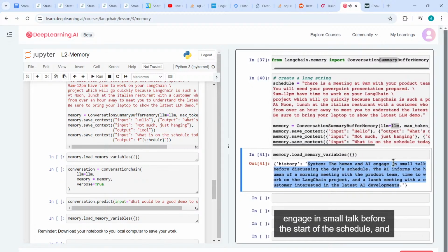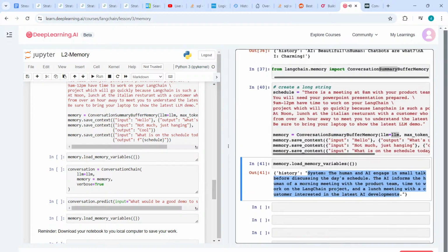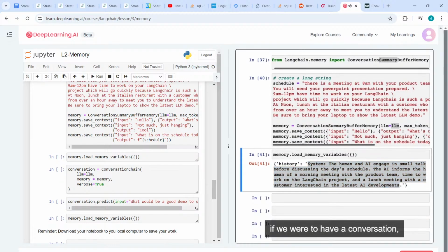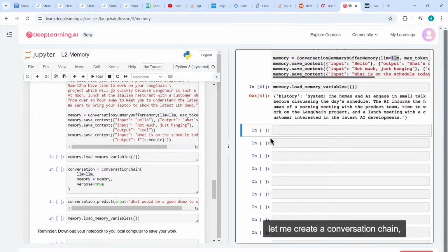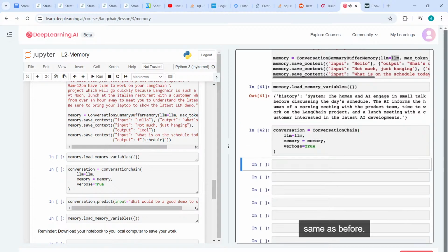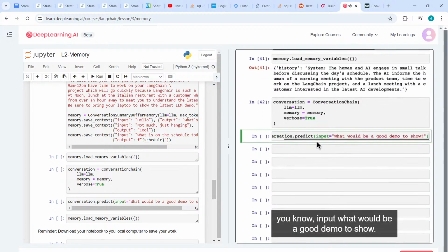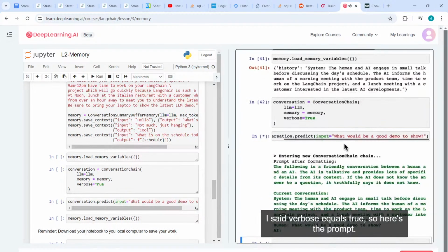So the summary is: human and AI engaged in small talk before discussing the schedule, AI informs human of a morning meeting, and so on, a lunch meeting with a customer interested in the latest AI developments. And so if we were to have a conversation using this LLM, let me create a conversation chain, same as before. And let's say that we were to ask, input: what would be a good demo to show?